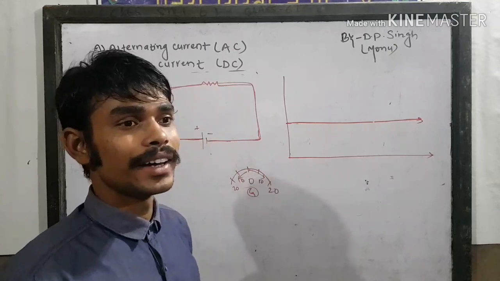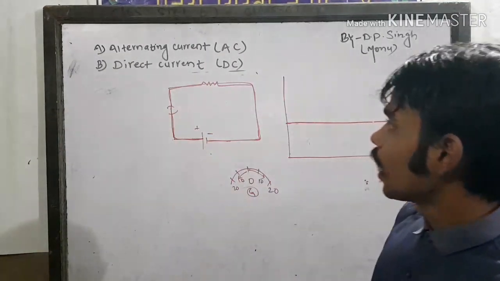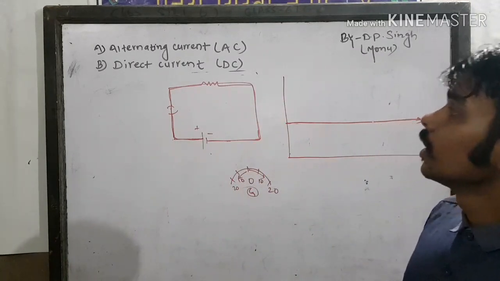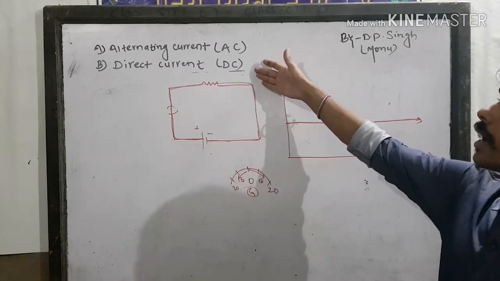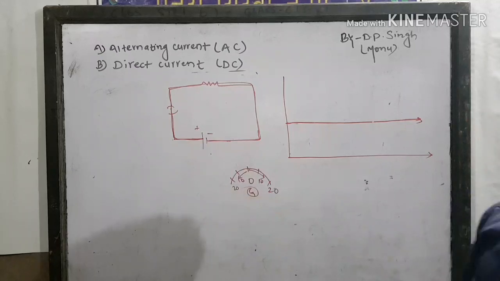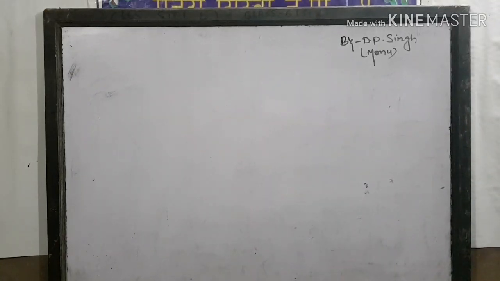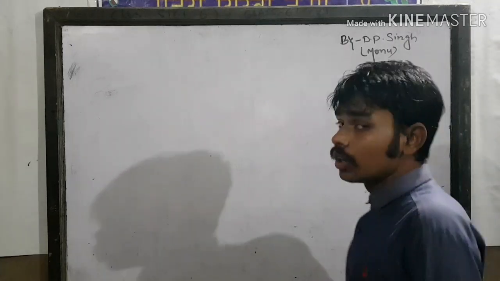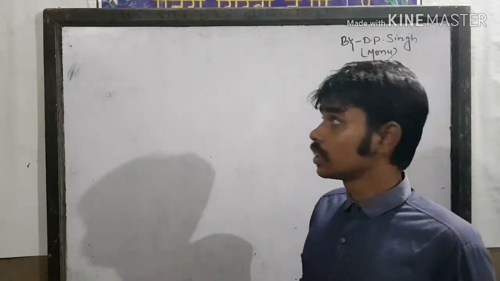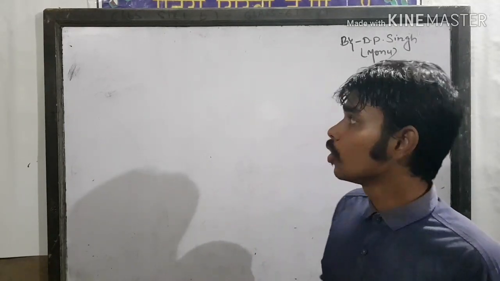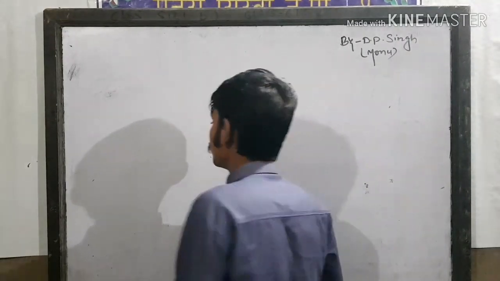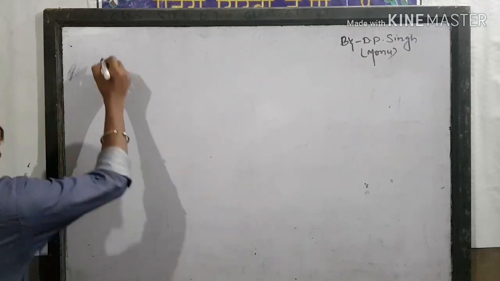This is all about direct current and alternating current. I think you have better understood what alternating current is and what direct current is. The main difference between alternating current and direct current is that alternating current polarity changes with time, while direct current polarity doesn't change with time. So now I am going to teach you about electric current.